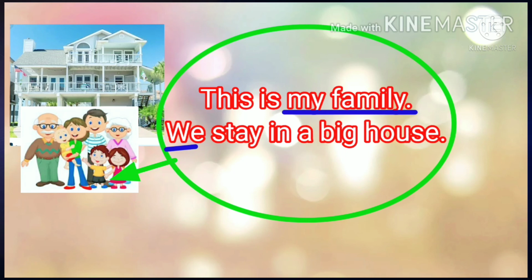Read these sentences. This is my family. We stay in a big house. See the underlined words, my family, we. We is used in the place of my family. We is the pronoun that is used in the place of my family. My dear children, we is used when I am talking about myself along with others.